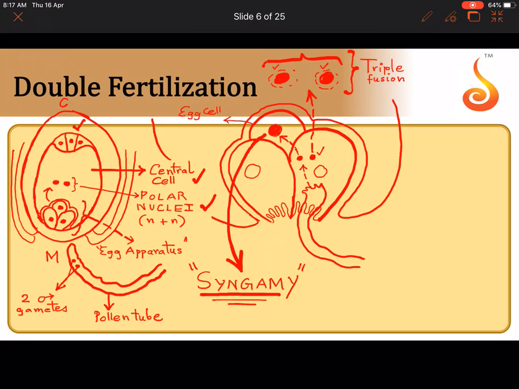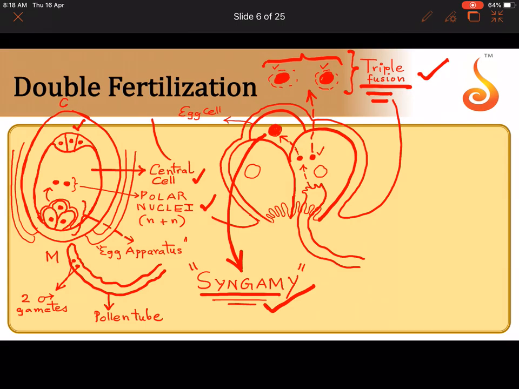We have discussed two major types of fusion here. One is referred to as syngamy and one is referred to as triple fusion. Now you know why this process is referred to as double fertilization, because it involves two different processes of fusion. Is that clear to all of you?